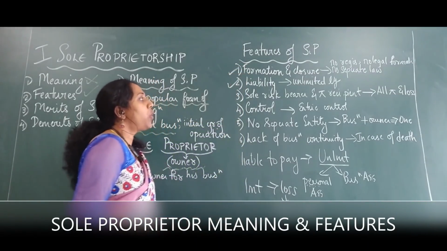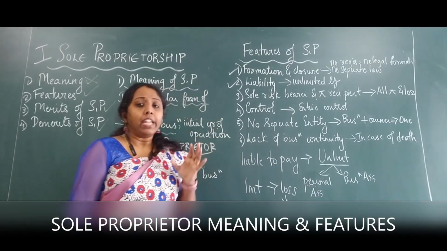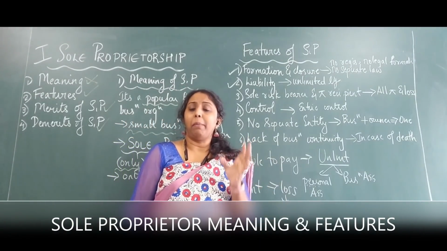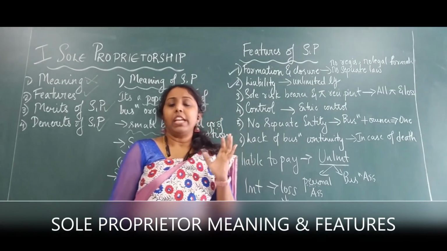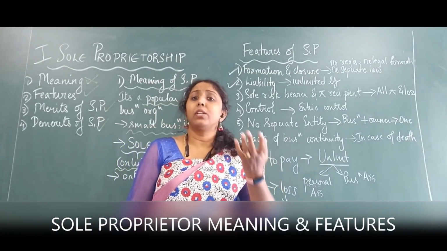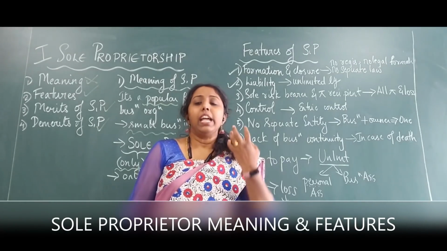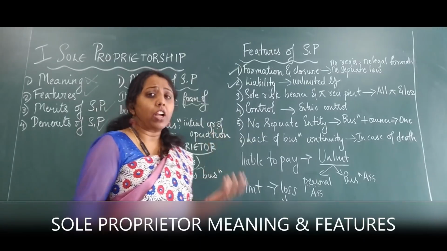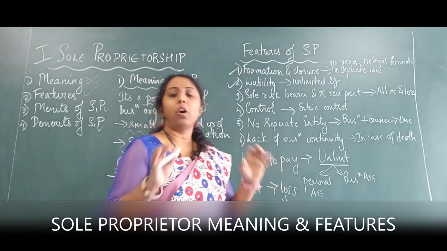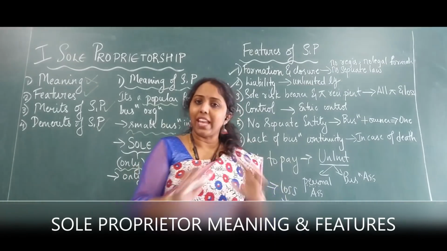The third point is sole risk bearer and profit recipient. What's the meaning of sole risk bearer? He is the single owner of the business. He doesn't have anyone to help him, so he ends up bearing all the loss by himself. He doesn't have anyone to share the loss for him. And when there is a profit also, he is the sole enjoyer of the profit. Because it's his hard work, it's his efforts, it's his struggles that he is putting to earn the money. So he will reap all the benefits all by himself. He doesn't have to share the losses or profits with anyone.